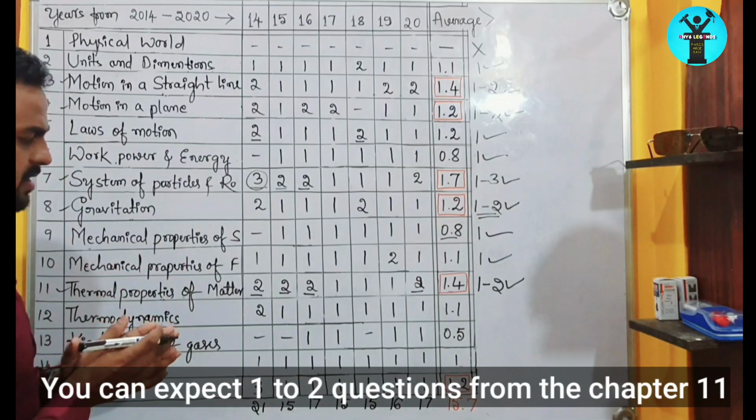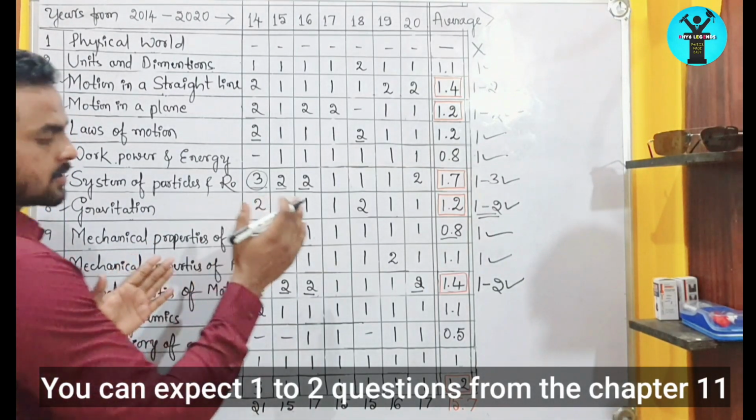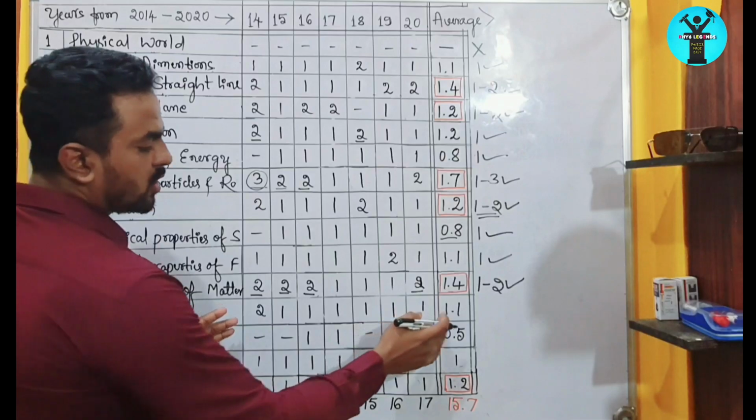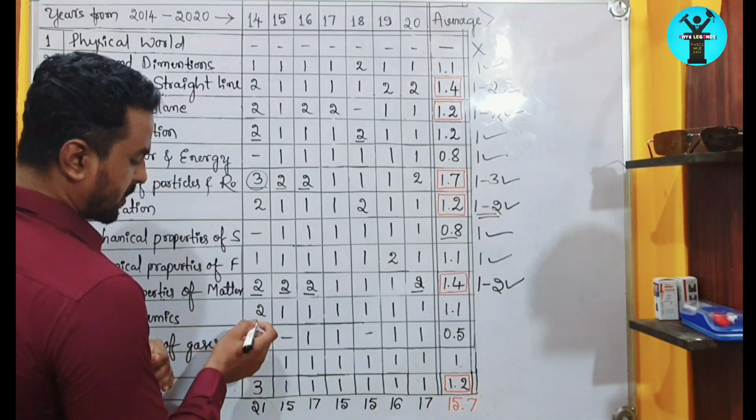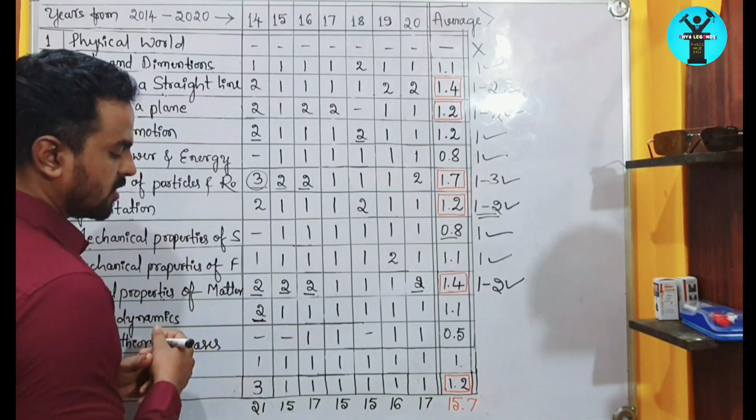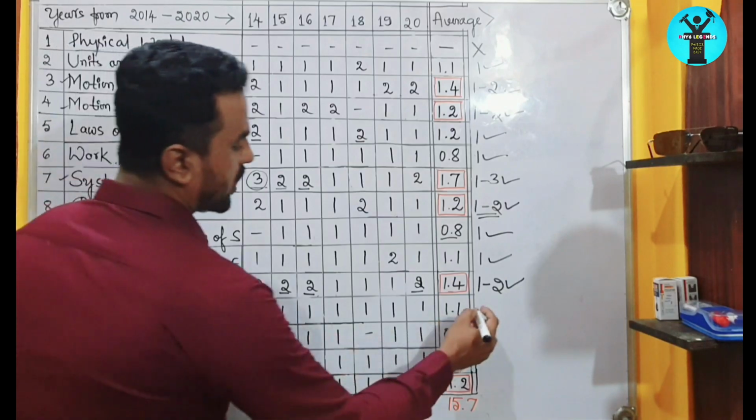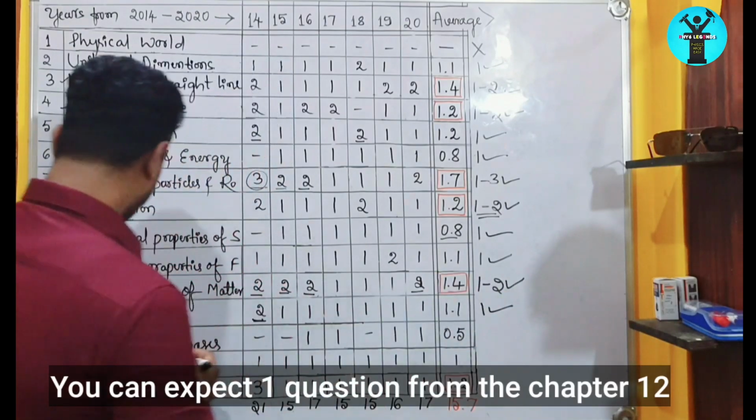In thermodynamics also, the weightage of this chapter is only 1.1 from 7 years of papers. In only 1 year they gave 2 questions. So you can expect only 1 question from this chapter.